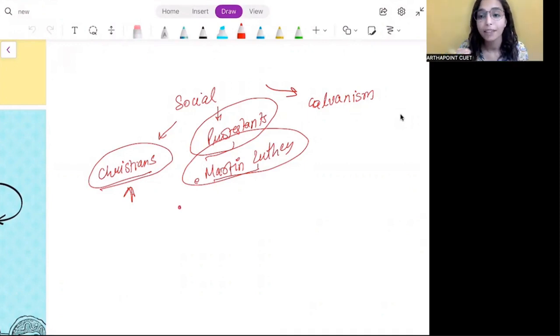So this 95 Theses was 95 points, and he bolted these 95 points to a church, right? Now, he basically told everybody this was a major base that held in this Reformation, because this particular thesis told everybody what all was happening in the church, what wrong was happening in the church.